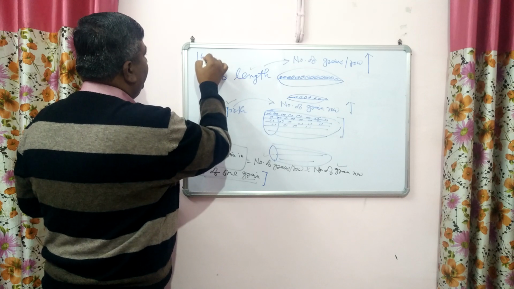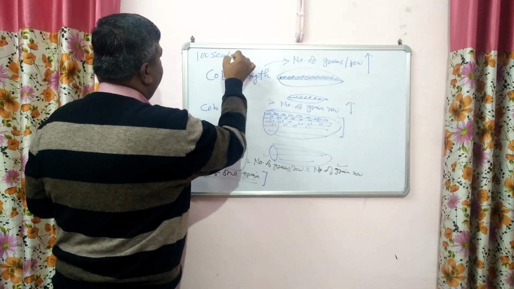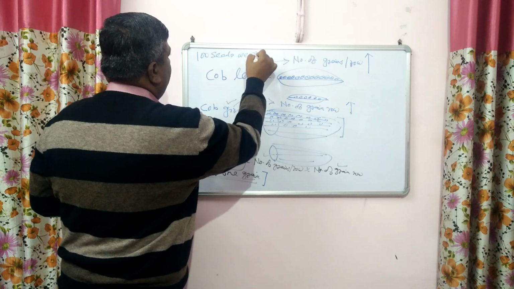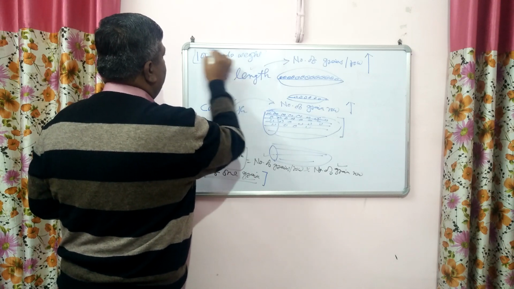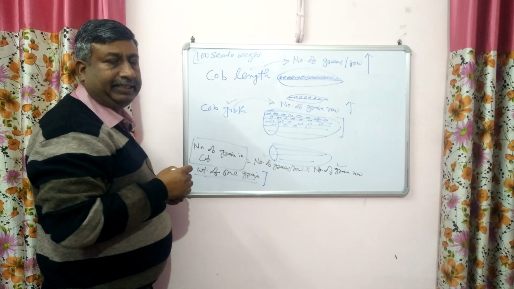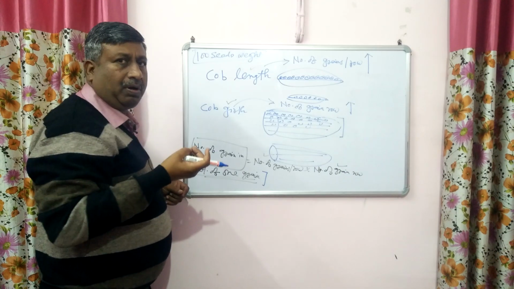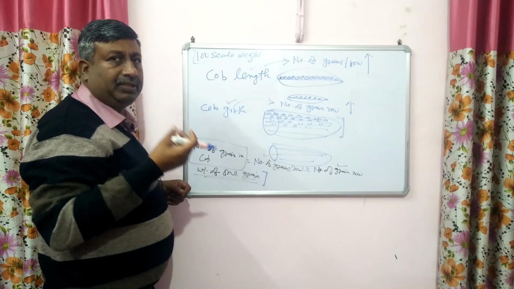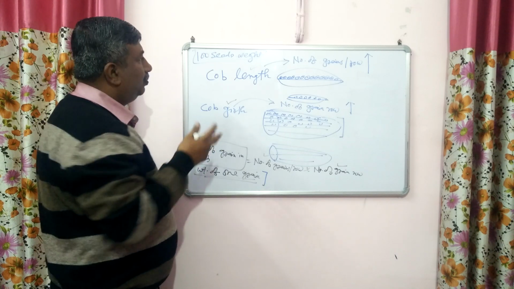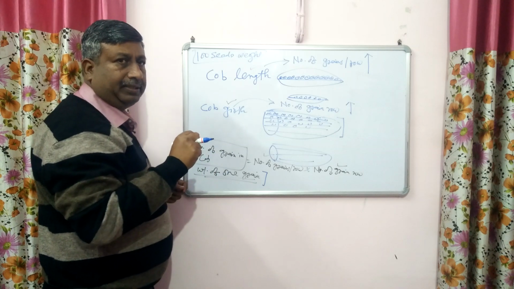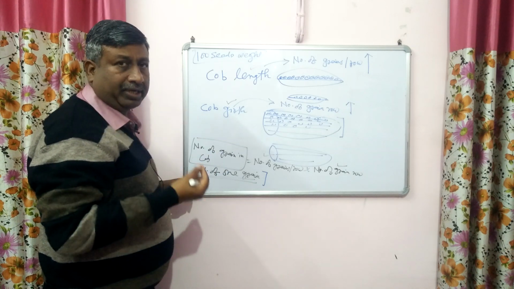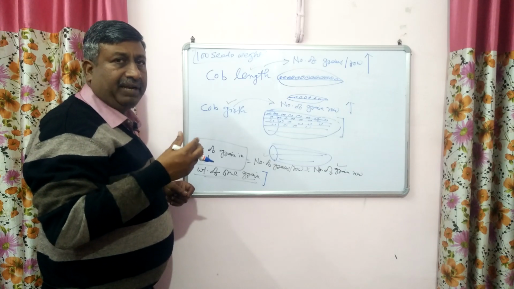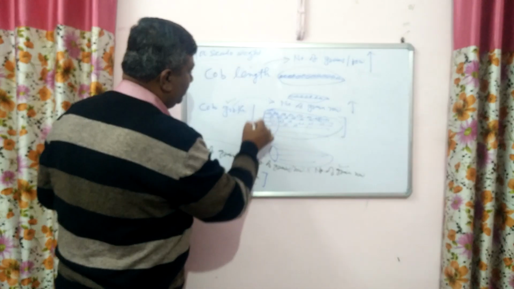So in case of maize, we take 100 seed weight, and then we can determine the weight of one seed. And in small seeds like wheat and rice, we take 1000 grain weight. So 100 grain weight is very important, and it depends upon how effective the grain filling is. If grain filling is more, this cob is attached with the plant.